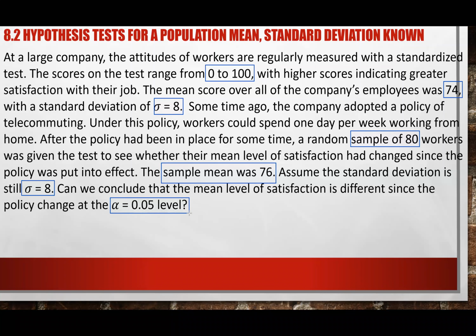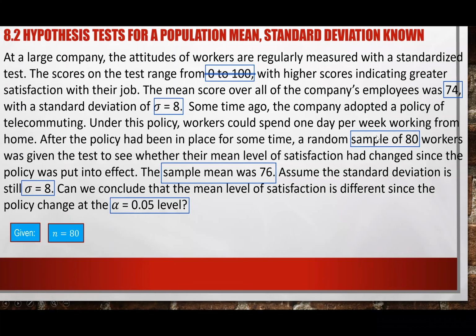So why do I say that 0 to 100 is useless? Because looking at this, it's just information, just a category that we don't really need for our test. So how do we know which ones to use, or what do we have? Clearly, the easiest one to see is the n, which is the number of workers we sampled. The sample is 80, so n is 80.